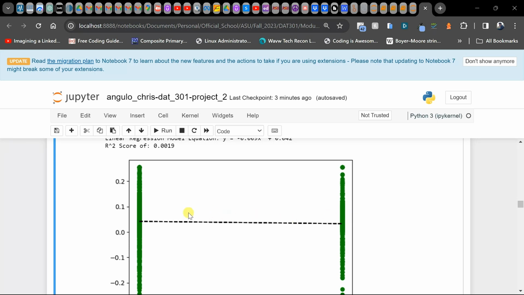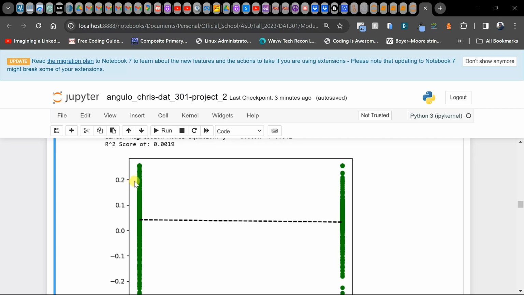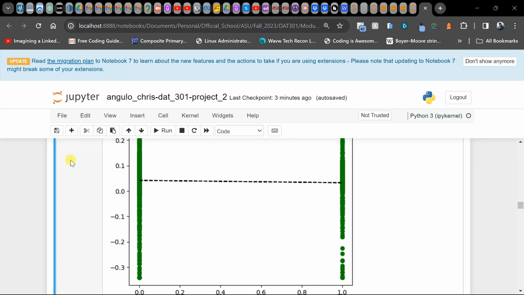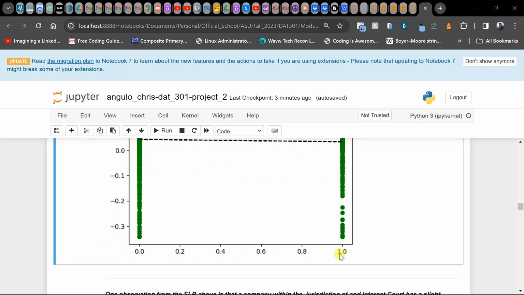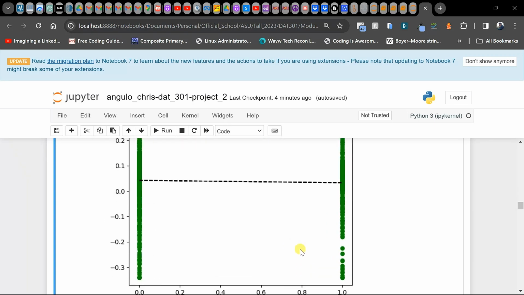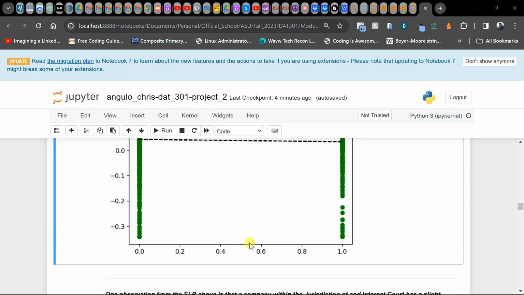We have this huge space between data points in this scatter plot, but these are basically our profitability on the y-axis, and then our Internet Court jurisdiction status on the x-axis, which is either going to be a 0 or a 1. And we see this as our linear regression fit line right here, this dashed line. It doesn't look too good with this type of data, but this is what we have.